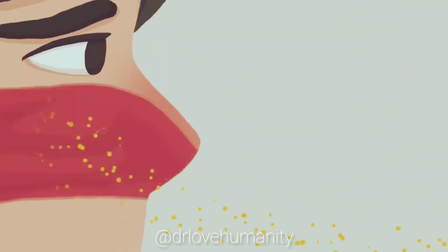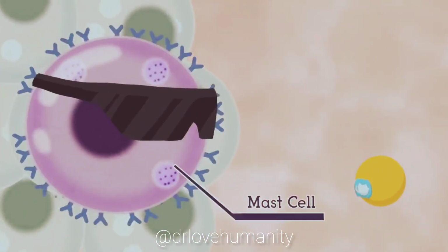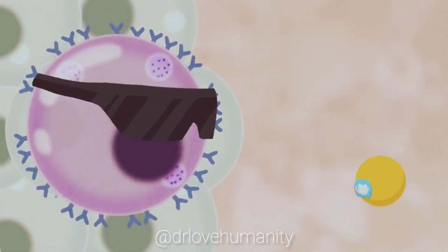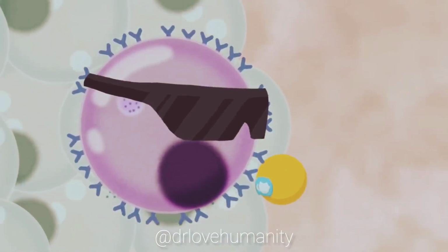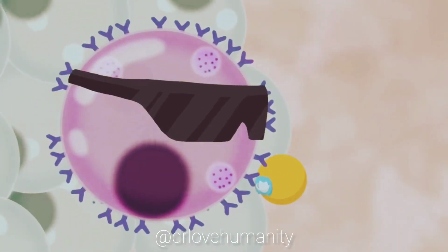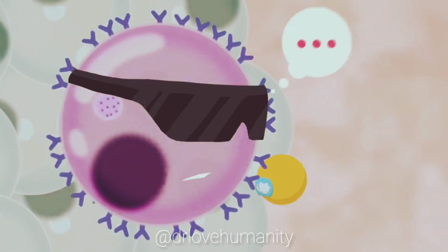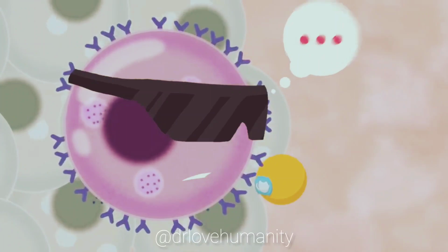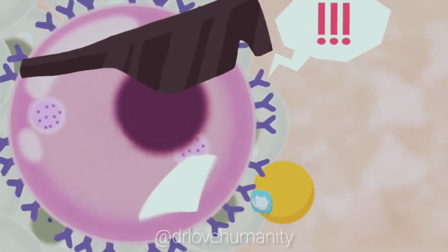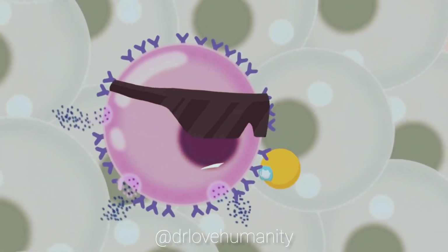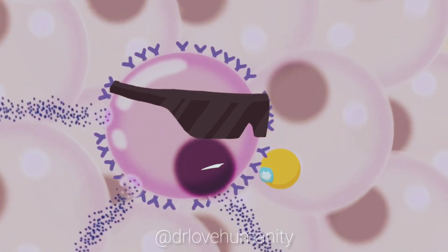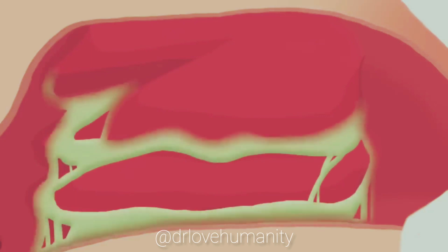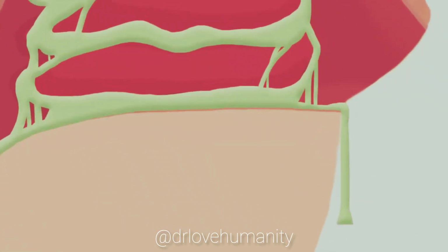Once inside the nose, they will meet the immune system, particularly mast cells attached to IgE antibodies. The allergen will bind to the IgE antibody, which will then activate and alert the mast cells. In a normal person, the reaction is minimal. But in those suffering from allergic rhinitis, this cell overreacts big time. It signals to all cells in the surroundings by releasing histamine. Histamine will now cause inflammation and swelling of the nasal mucosa, which will then cause excessive mucus production. This results in nasal drip.